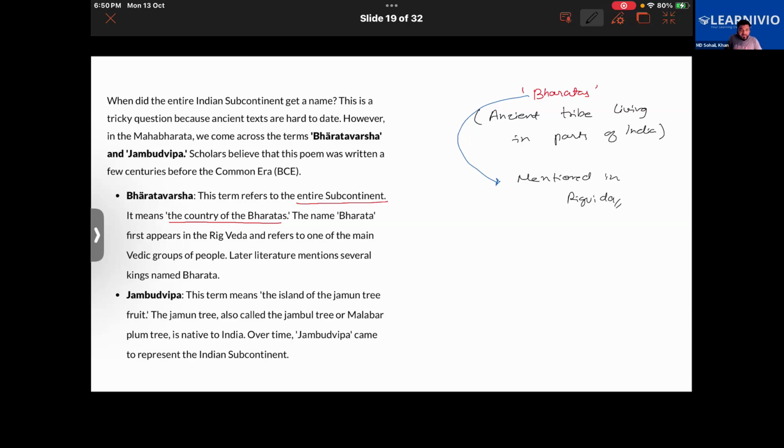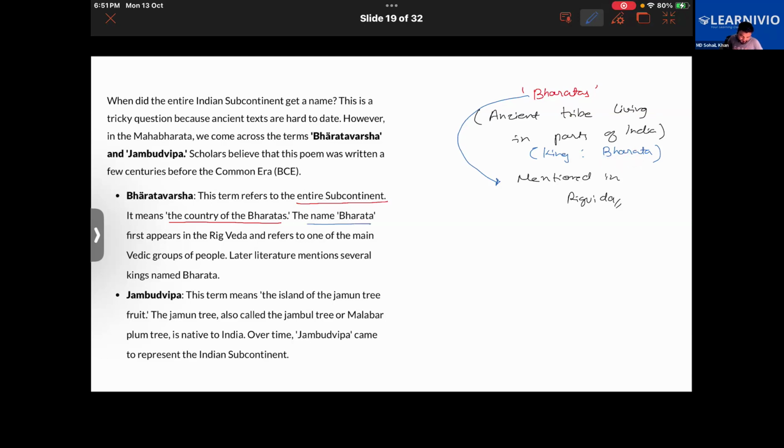So the word Bharatavarsha means the land of the Bharatas, and the word Bharatas comes from the book Rig Veda. The Bharatas were the main tribe, the tribe of a great king whose name was Bharata. So the tribe also came to be known as Bharata. It refers to one of the important tribes of a great king named Bharata.